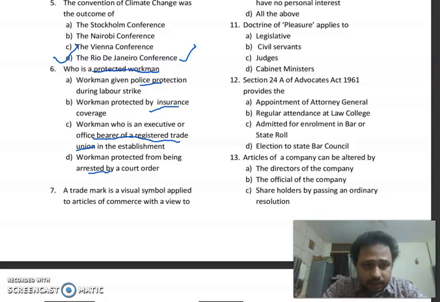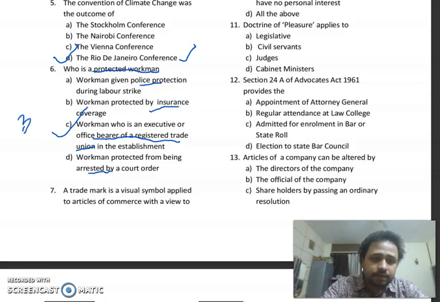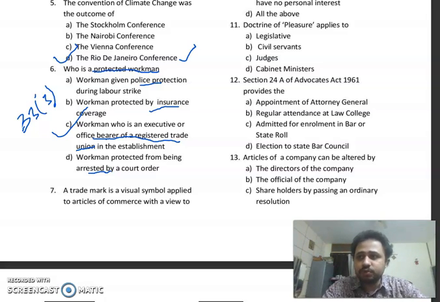So the right answer over here is option C, workman who is an executive or office bearer of a registered trade union in the establishment. This is given in section 33 subclause 3 of the Industrial Disputes Act.